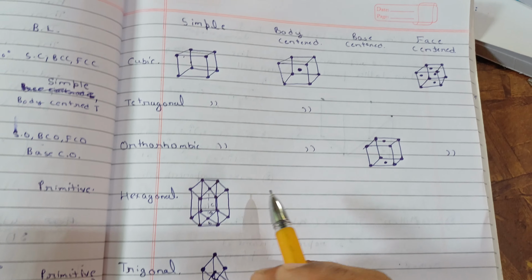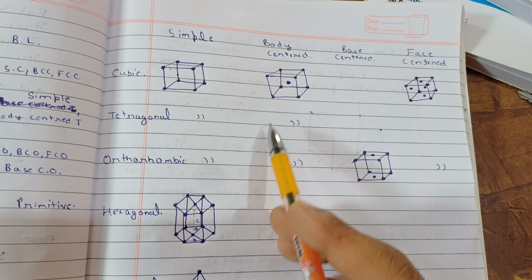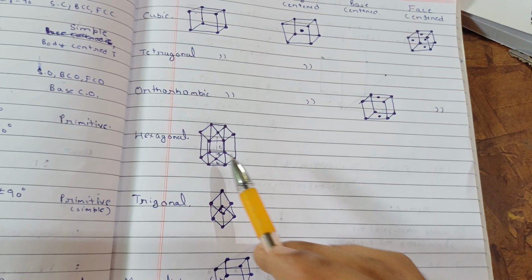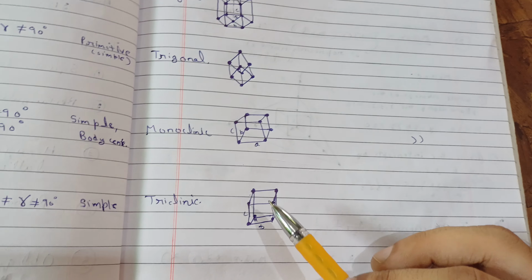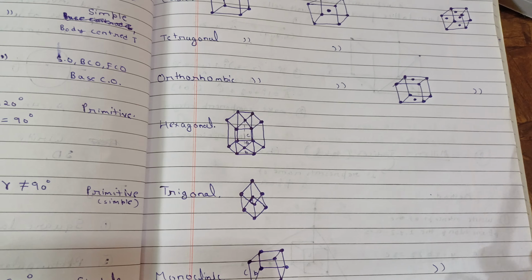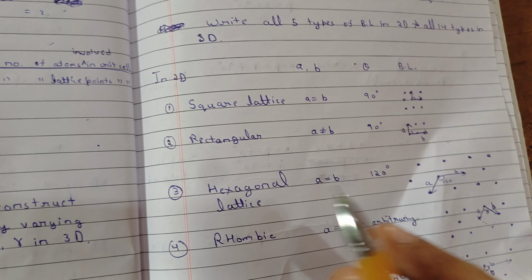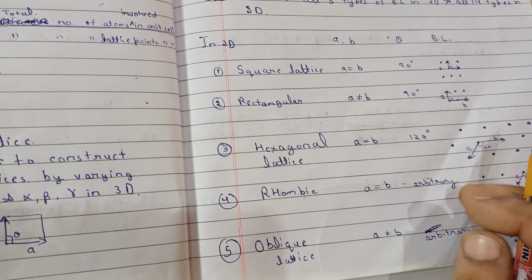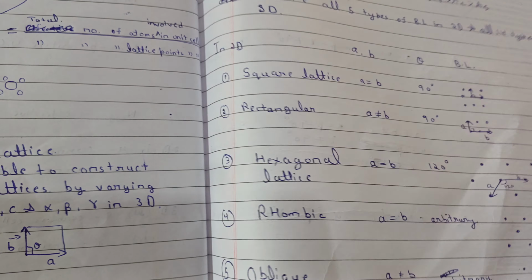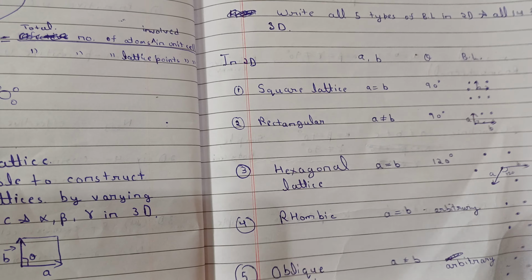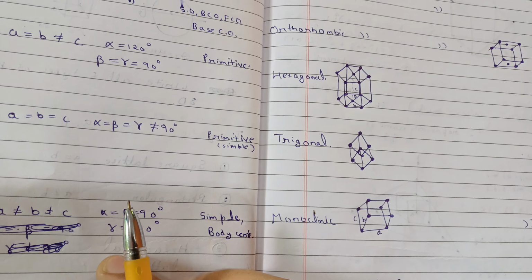Now the total structures will be 1, 2, 3, 4, 5, 6, 7, 8, 9, 10, 11, 12, 13 and 14. So these are the 14 Bravais lattices which are possible in 3D, and these are the 5 lattices which are possible in 2D. So just revise them and remember them, and you must remember them.